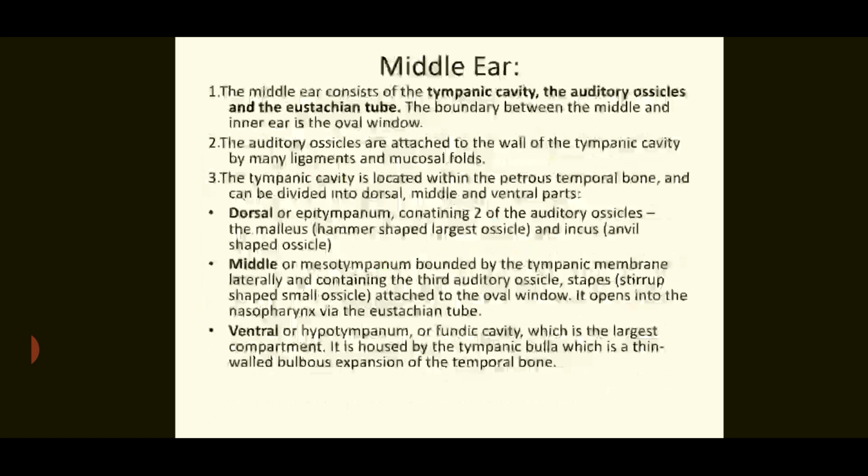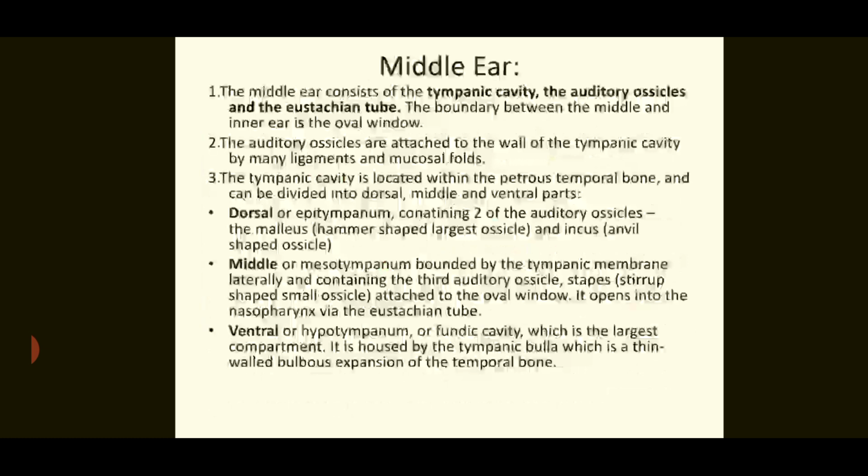The malleus is the hammer-shaped, largest ossicle, and the incus is the anvil-shaped ossicle. The middle part, or mesotympanum, is bounded by the tympanic membrane laterally and contains the third auditory ossicle, the stapes, which is the smallest ear ossicle, attached to the oval window of the ear.